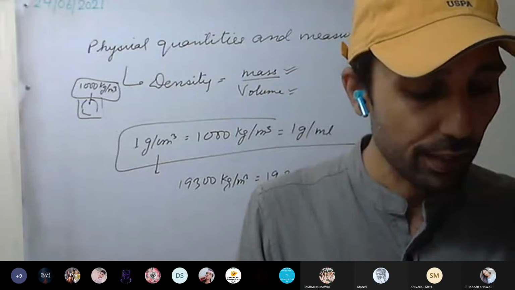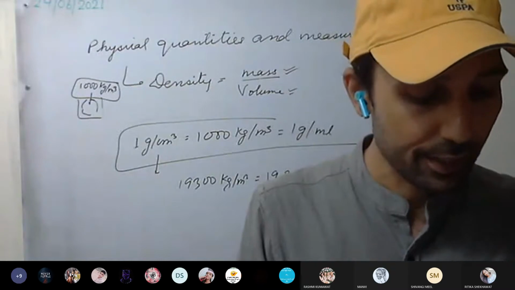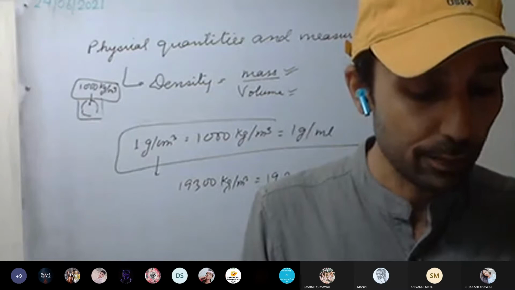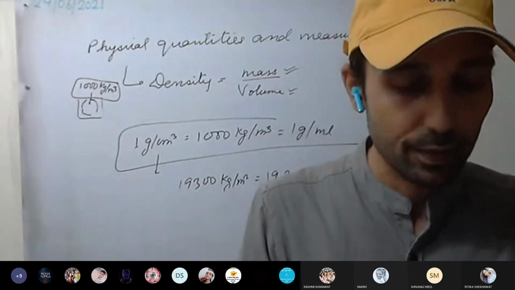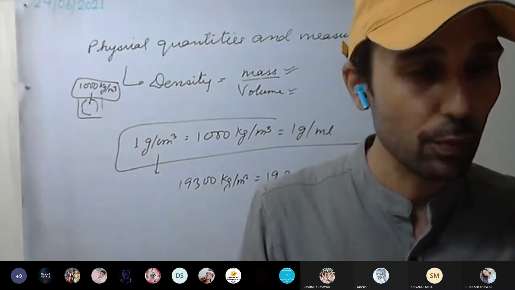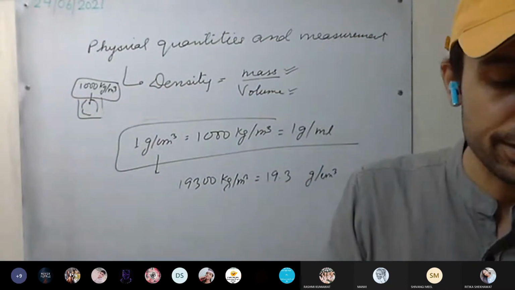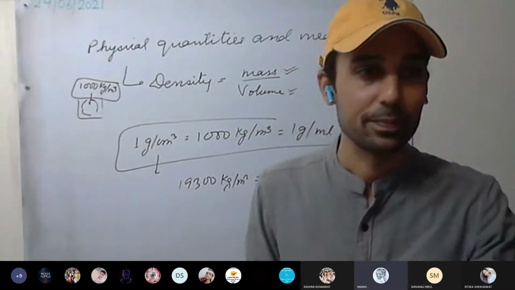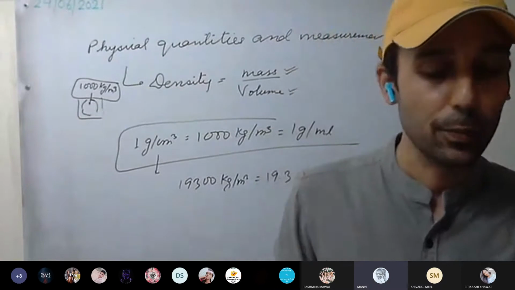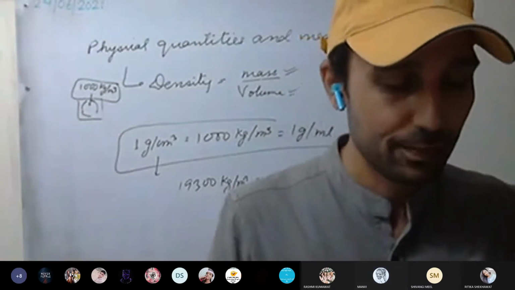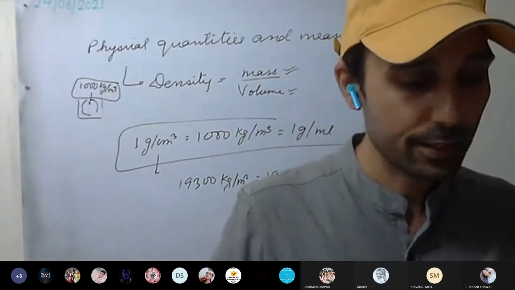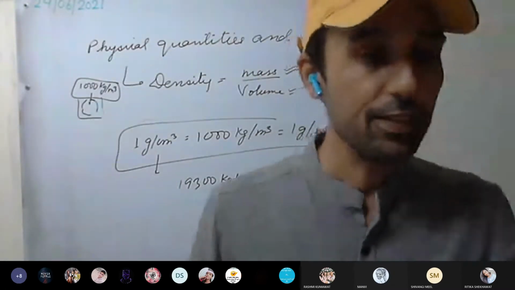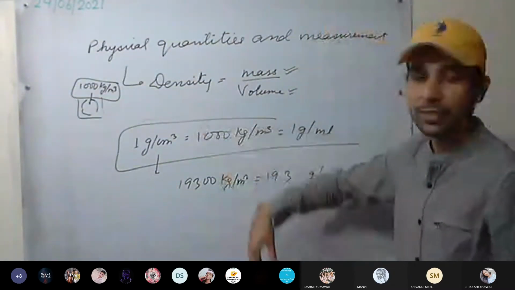Okay, check iron. Iron is 7800 kg per meter cube. And what is mercury? 13600. Which is more dense? Which has more density, iron or mercury? Mercury. Mercury has more density as compared to iron. Okay, this is clear. Then we have discussed what density is.